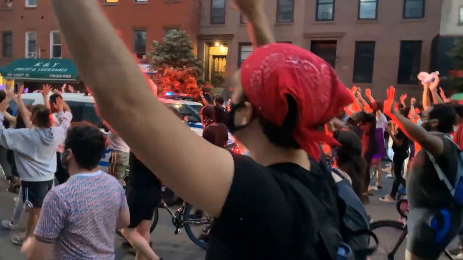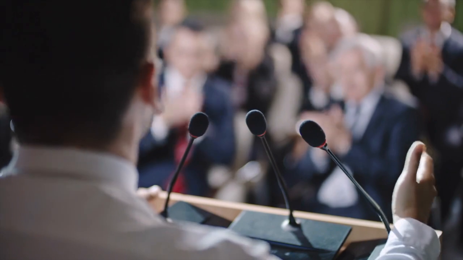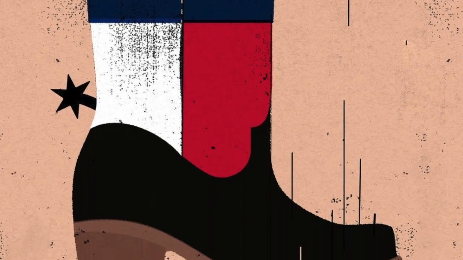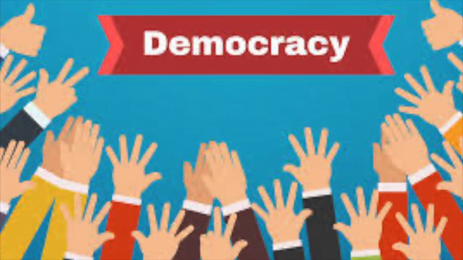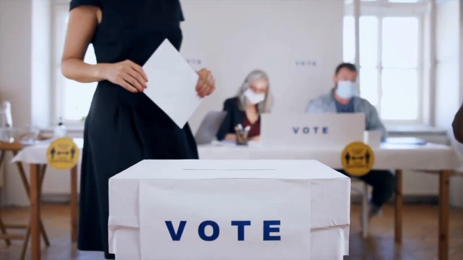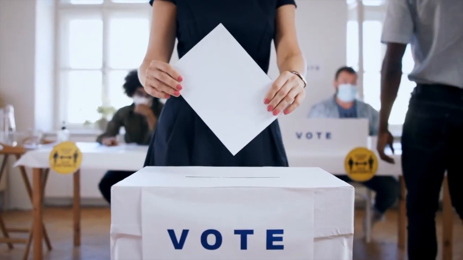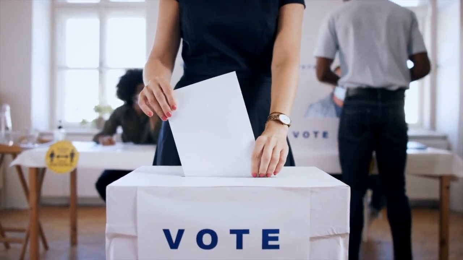However, one of the main disadvantages of communism is that it requires a strong central government to enforce its policies. This can lead to suppression of individual freedom. Pros and cons of democracy. One of the main advantages of democracy is that it gives citizens a voice in the political process. This means that everybody has the right to vote and participate in the decision-making process.